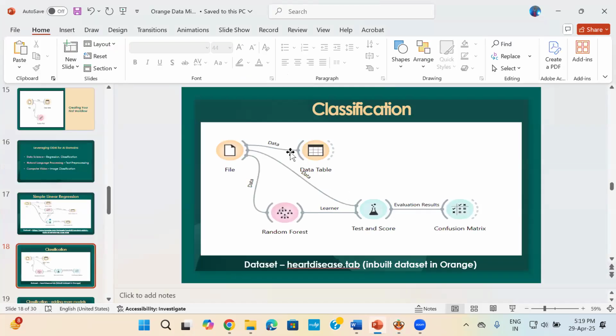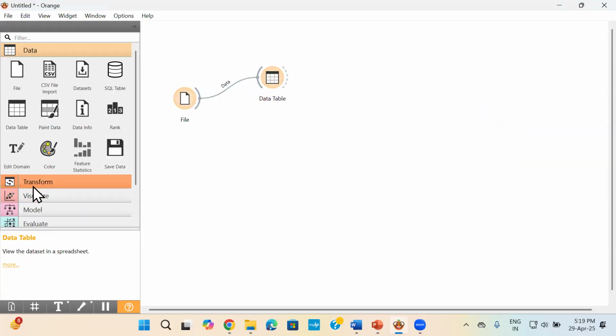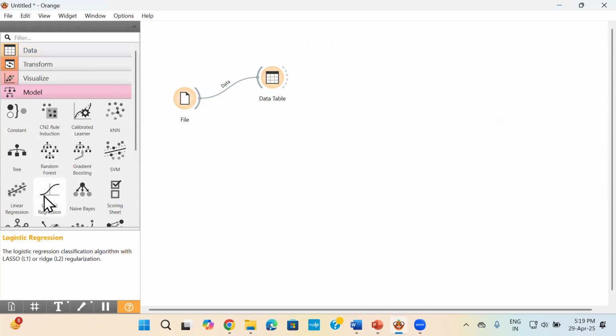After this, you have to apply the AI model. So I'm choosing random forest as the AI model. It's up to you. You can choose any other classification model also. So here in my model, I'll show you random forest. Okay, this is my random forest model.